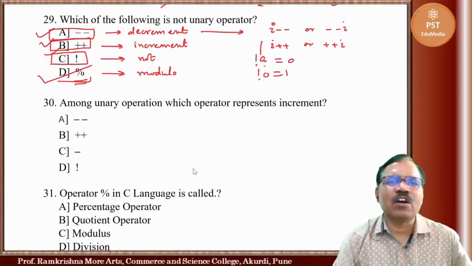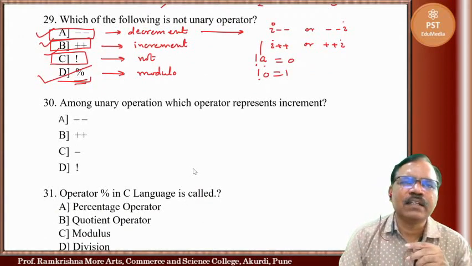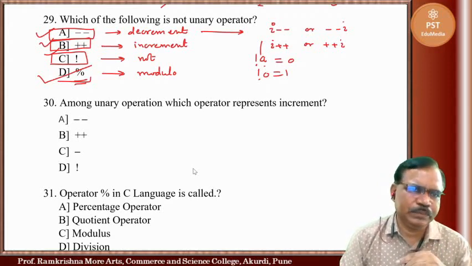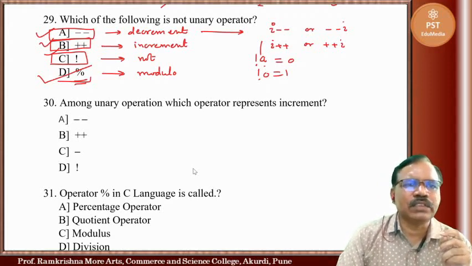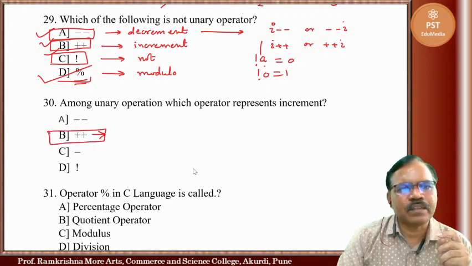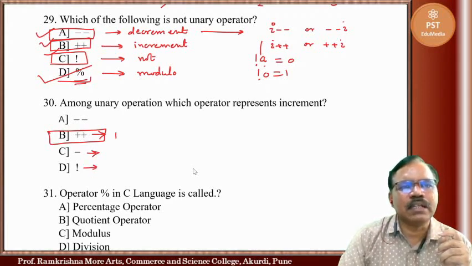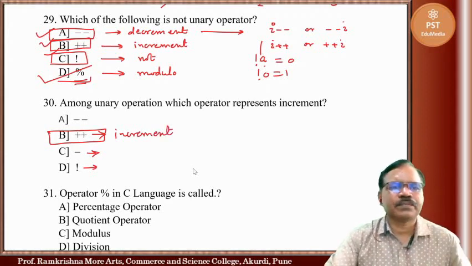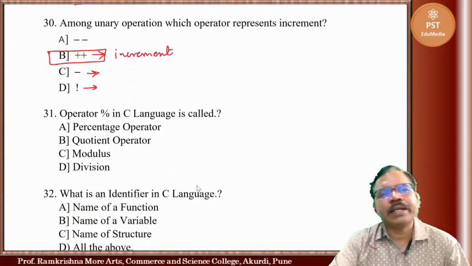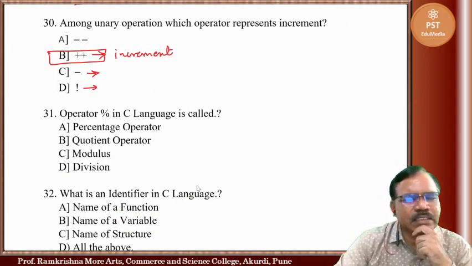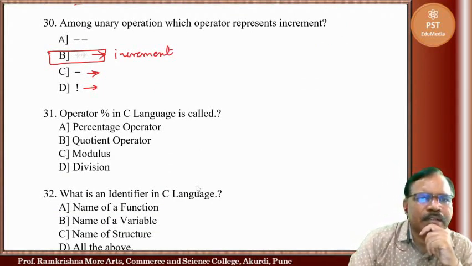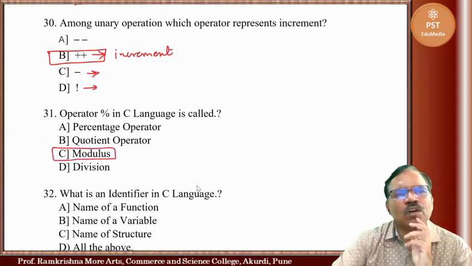Now among unary operators, which operator represents increment? The first one we have just seen is decrement. This second one is increment. This is simply a negative sign and this is NOT. So plus plus is the increment operator. Now the operator percent in C language is called the modulo operator.